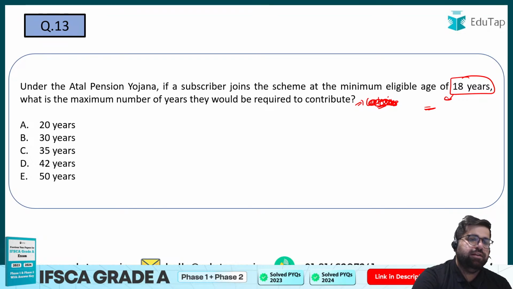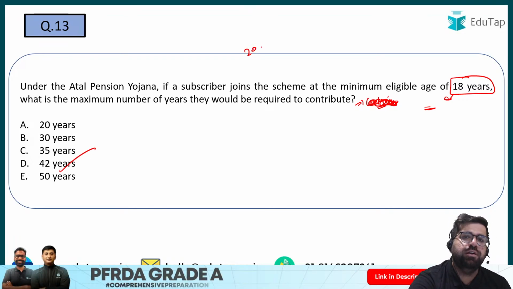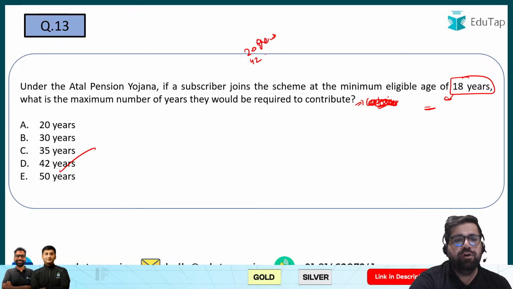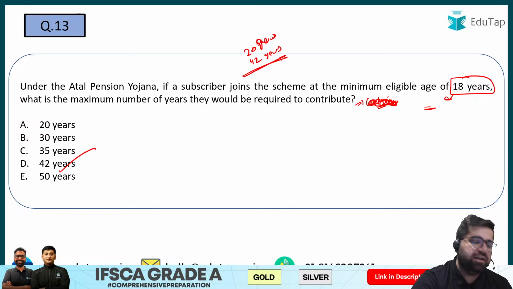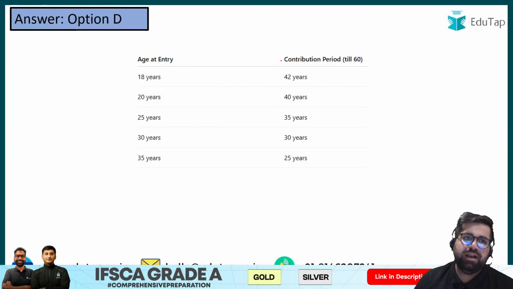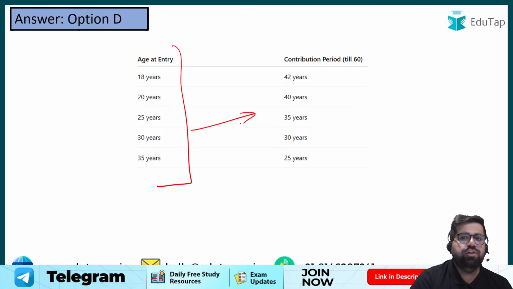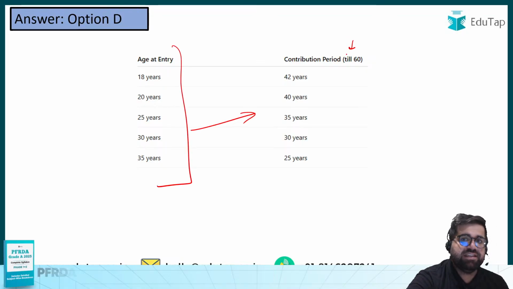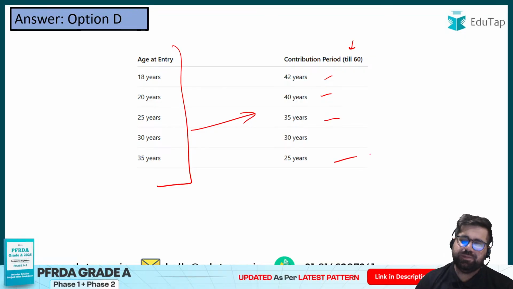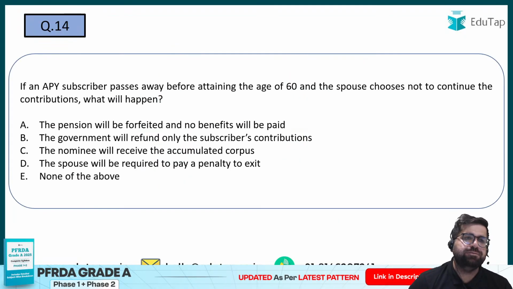Yes, simply 60 minus 18 will be 42 years. The minimum contribution period is 20 years, right? And maximum it will be 42 years. As simple as that. So the correct answer over here will be option number D. And if you see the age of entry and the contribution period till 60, these are the different years. But just remember the minimum and the maximum one.